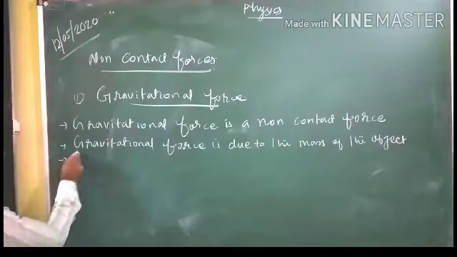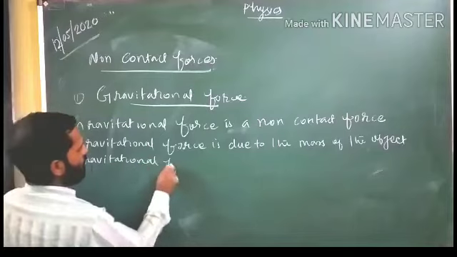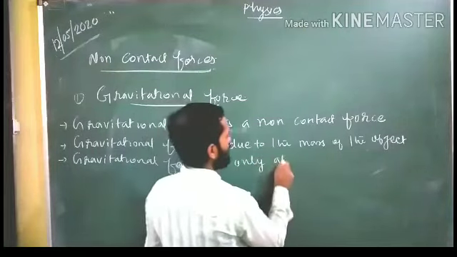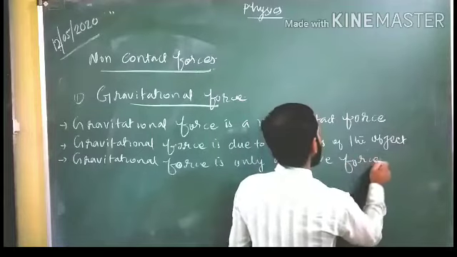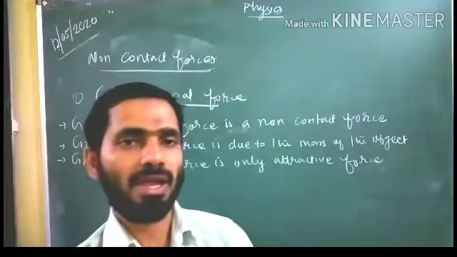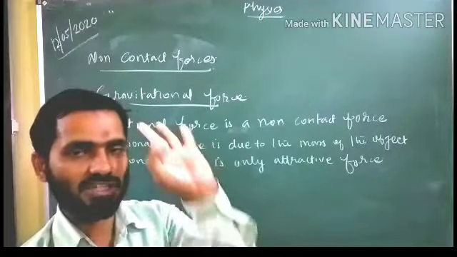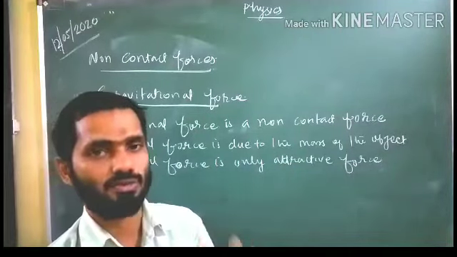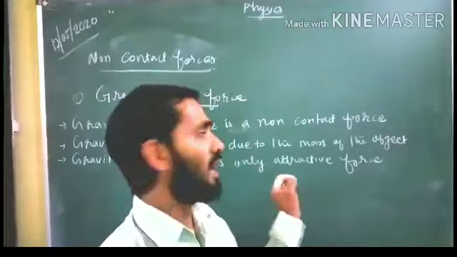Third one: gravitational force is only an attractive force, not repulsive. Always it will be an attractive force. So gravitational force is an attractive force, a non-contact force, and is due to the mass of the object. These are the three important points you have to remember in the case of the gravitational force.